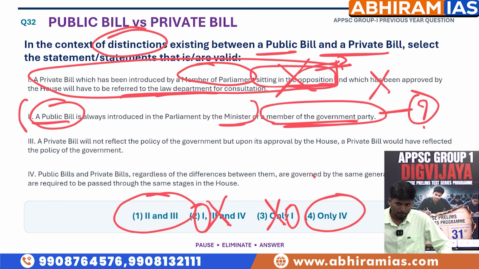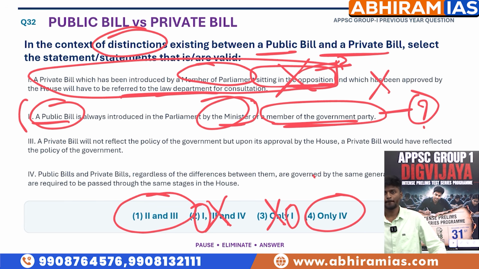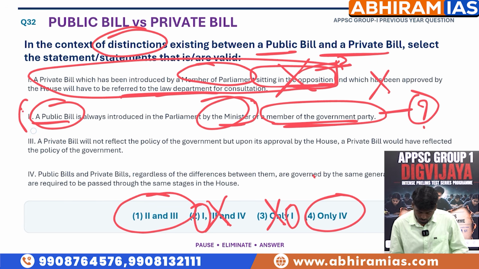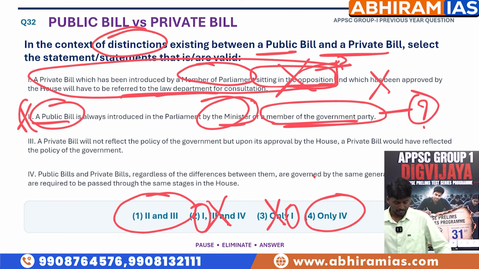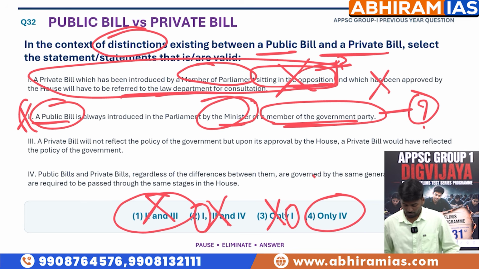If an MP is not a part of the council of ministers, it is known as a private bill. So we can eliminate this second statement also. Now we need not study the third and fourth one. The answer is 4. Understand?